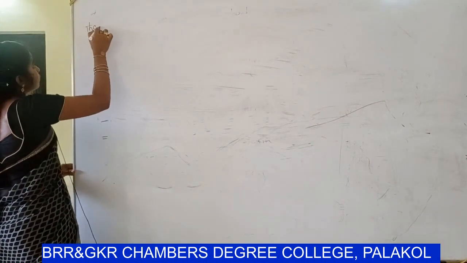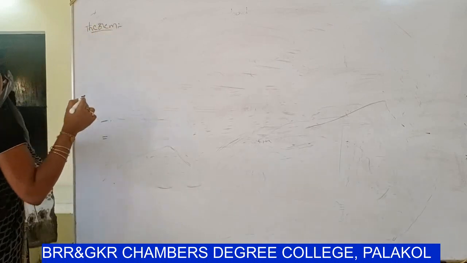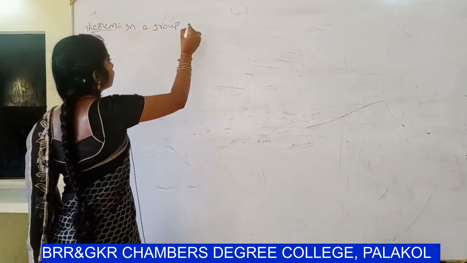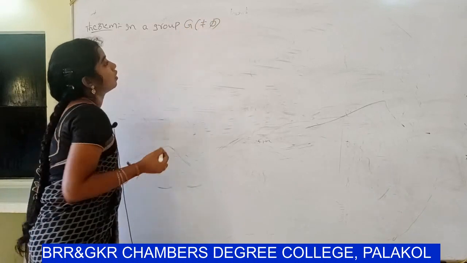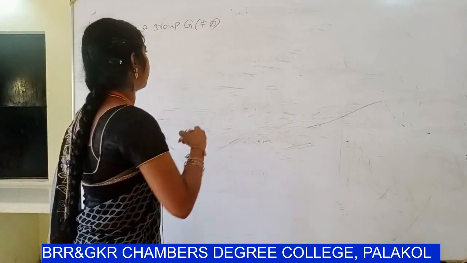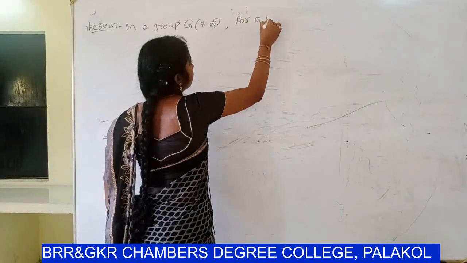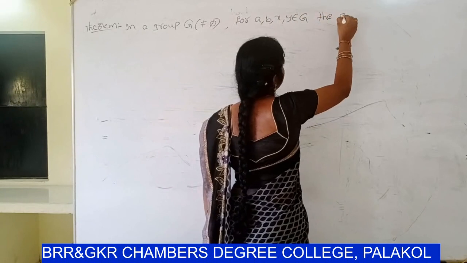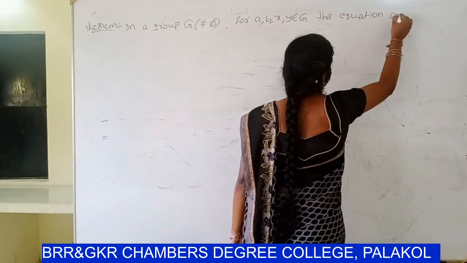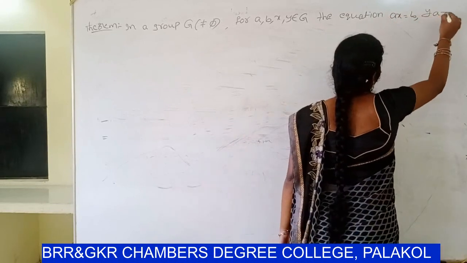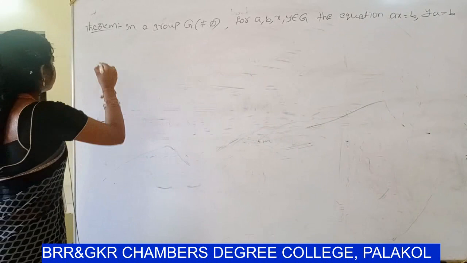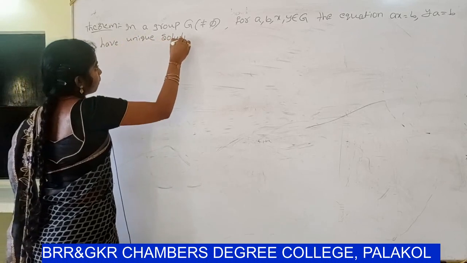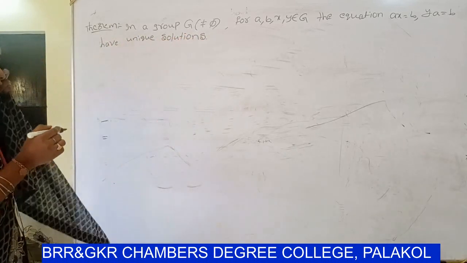So in a group Z, non-empty, meaning at least one element, for a, b, x, y belongs to Z, the equations ax = b, ya = b have unique solutions.